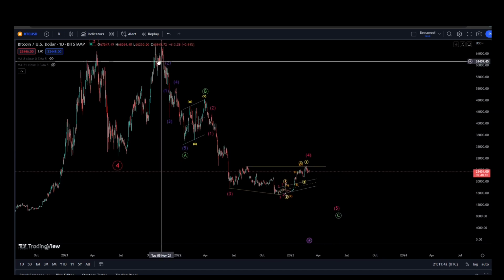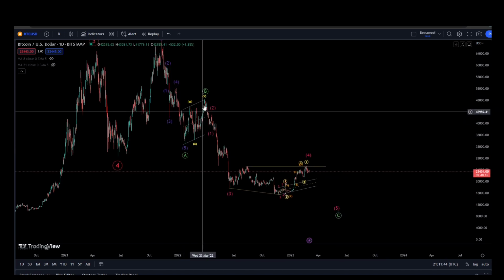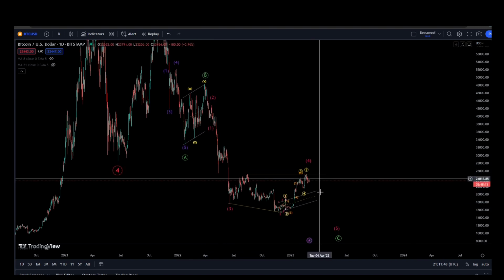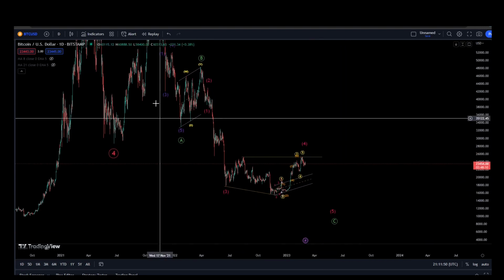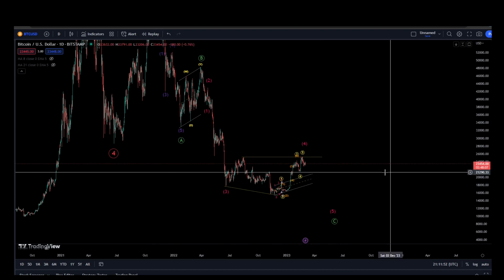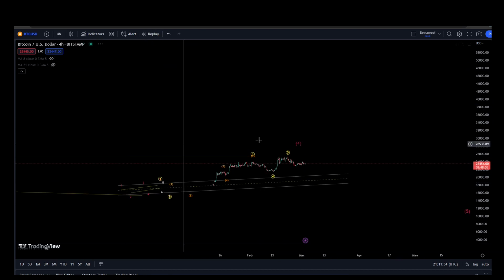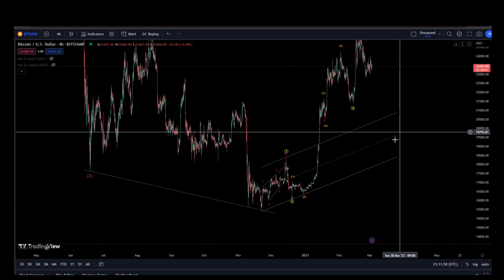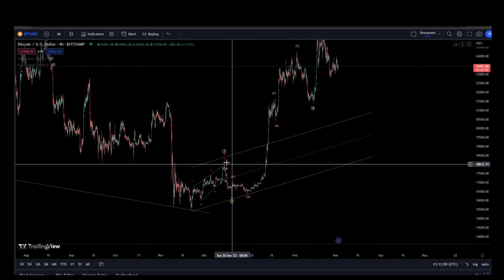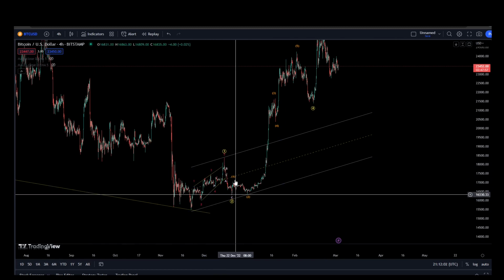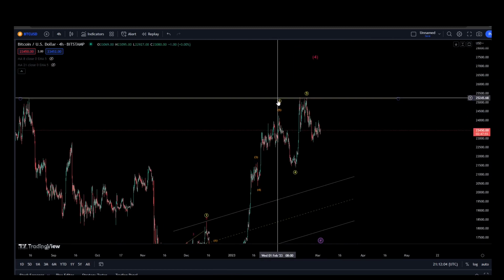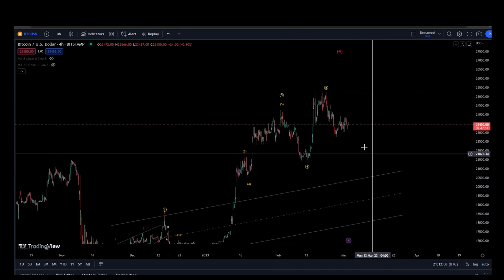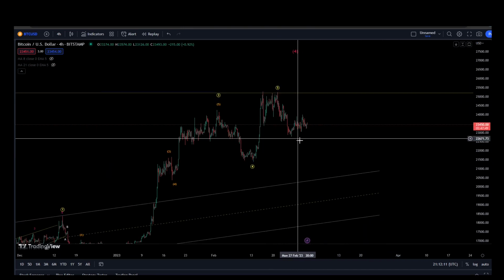But obviously we have this 1, 2, 3, 4, 5 into an A, WXY into a B, and we are currently in this wave 4 to give us our eventual wave 5 as a C wave, and this will basically complete an A, B, C or a zigzag corrective structure. Now in terms of the 4 hour time frame or even the lower time frame, we have a nice wave 1, wave 2, 1, 2, 3, 4, 5 into a wave 3, a wave 4, and then a wave 5 here, which could possibly be a truncation wave right here.